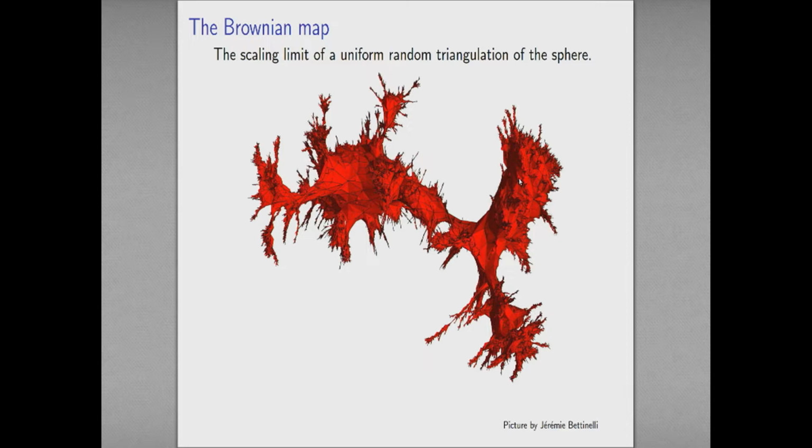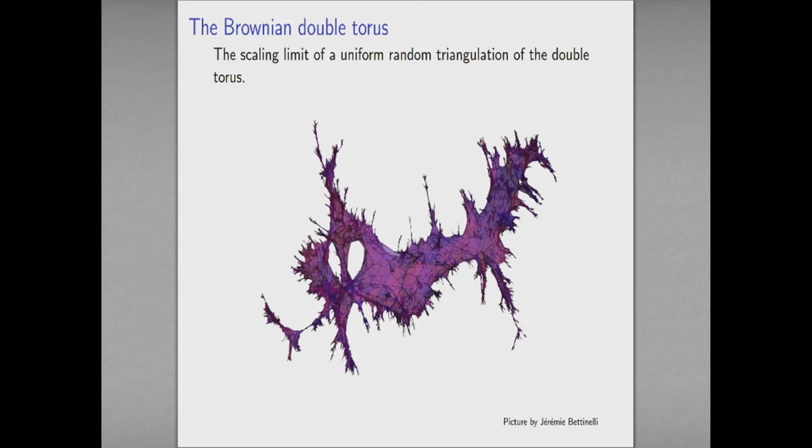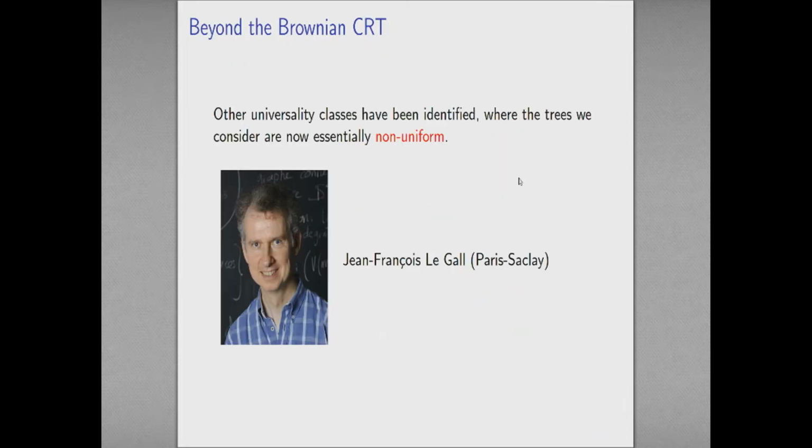And then there are these much more exotic-looking objects, which there are certainly people in the audience who've looked at. This is the so-called Brownian map. It is an interesting quotient of the Brownian continuum random tree, not that you would know it from looking at it, but this is the scaling limit of, say, a uniform random triangulation of the sphere. You get this extraordinary-looking object. And similarly, if you do that to a double torus, you get an even more exotic-looking beast. Okay. So this is a good moment to mention Jean-François Le Gall, another figure in the development of this theory of continuum random trees, or random real trees, as we sometimes refer to them.